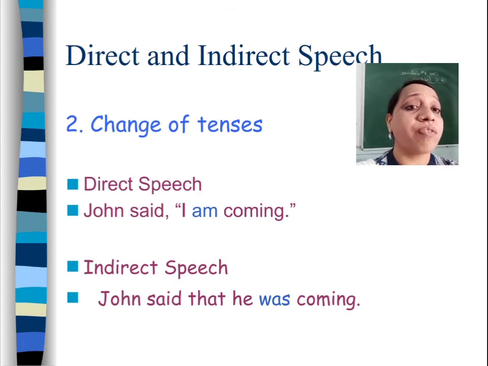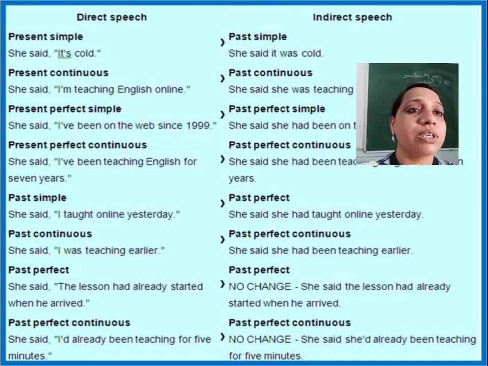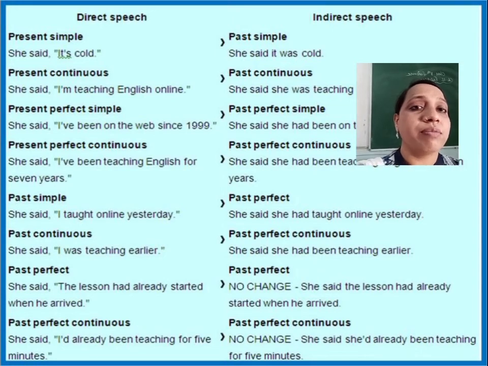Now, change of tenses. John said, I am coming. So John said that he was coming. As present changes into past, so am, is, are will convert to was or were. Next you can see here the example. With examples, how will you change the tenses?